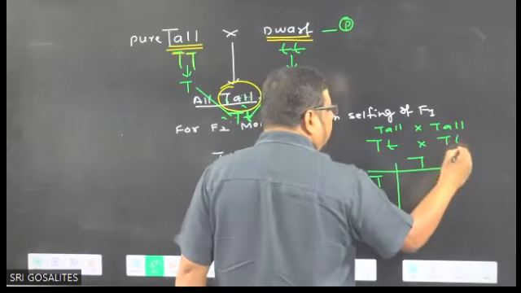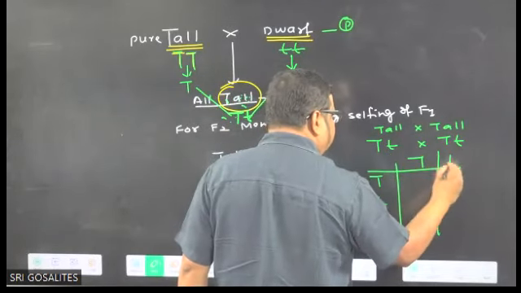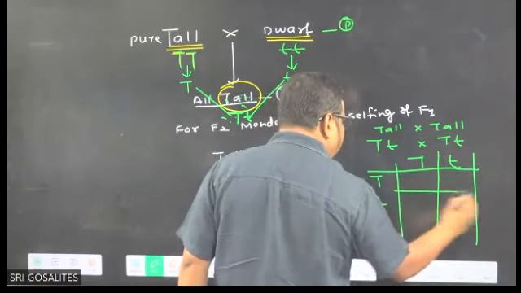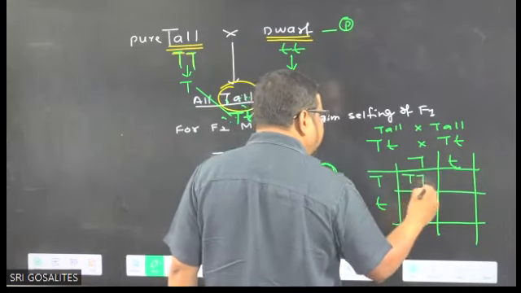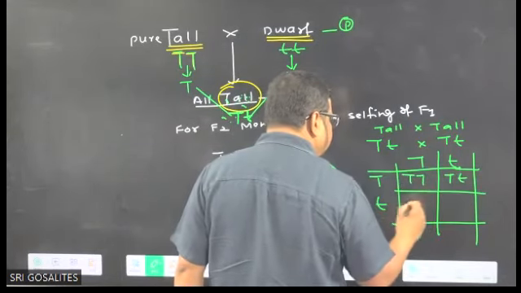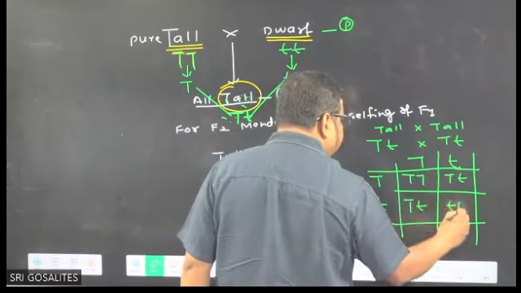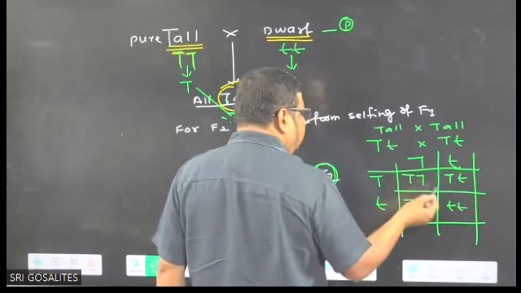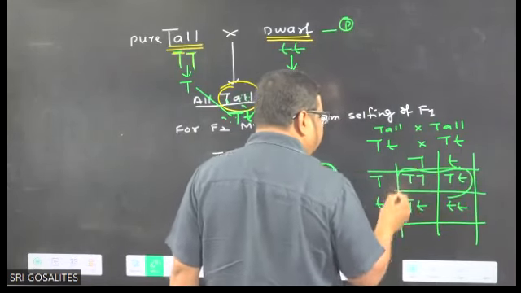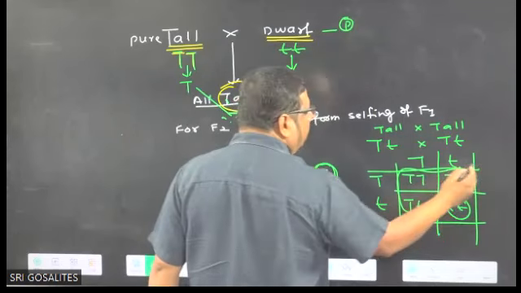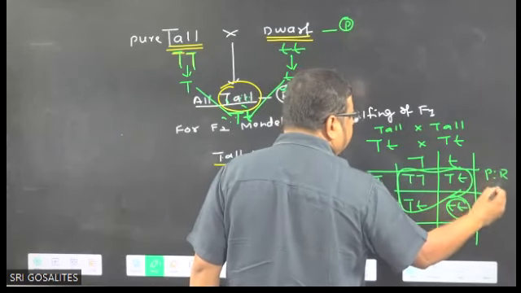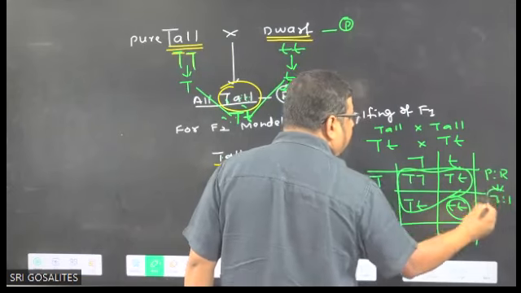Capital T, small t, capital T, small t, two types of gametes will form. Capital T capital T, capital T small t, capital T small t, small t small t. And this is the phenotypic ratio we are getting. These three are tall, this one is dwarf. Which phenotypic ratio came? 3:1. You got the idea.